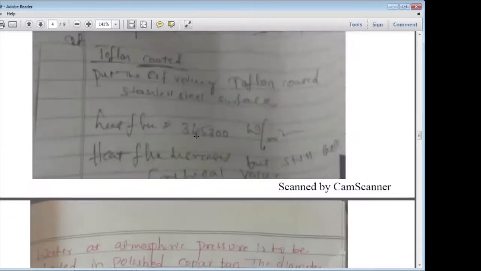That is 345,300 watt per meter square. Understand? Okay, so I took the CSF values of the Teflon coated material and calculated the heat flux. The value I got is 345,300 watt per meter square.